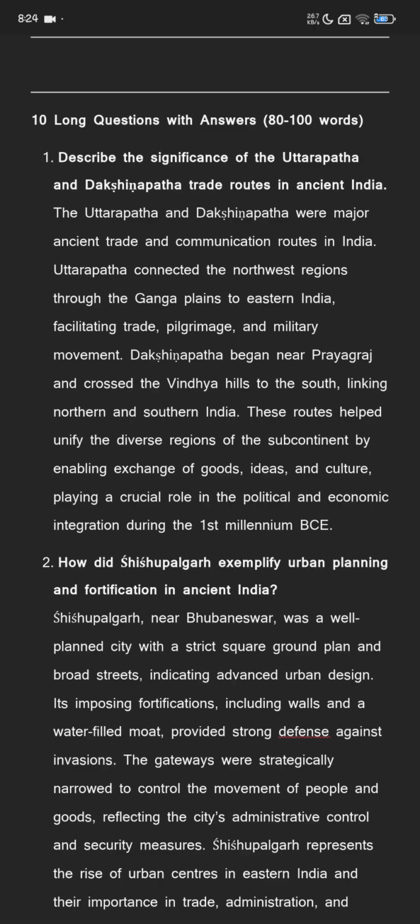Dakshinapatha began near Prayagraj and crossed the Vindhya hills to the south, linking northern and southern India. These routes helped unify the diverse regions of the subcontinent by enabling exchange of goods, ideas, and culture, playing a crucial role in the political and economic integration during the first millennium BCE.